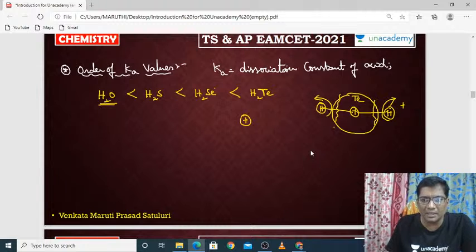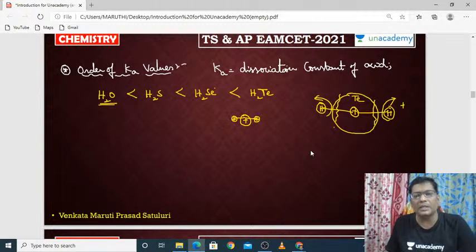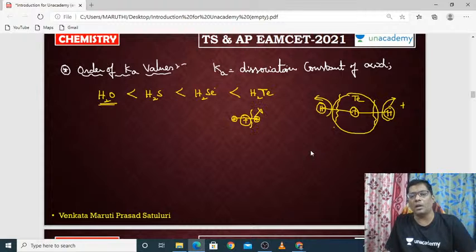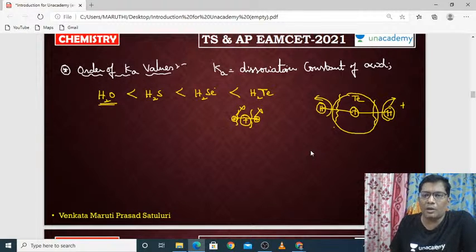Oxygen is having very less atomic size, and this is one hydrogen, it is the other hydrogen. So the internuclear distance is very less, so the bond will not break easily. So hydrogen cannot be produced easily from the water. It is neutral of course, but H2Te is having some acidic nature. That's all.